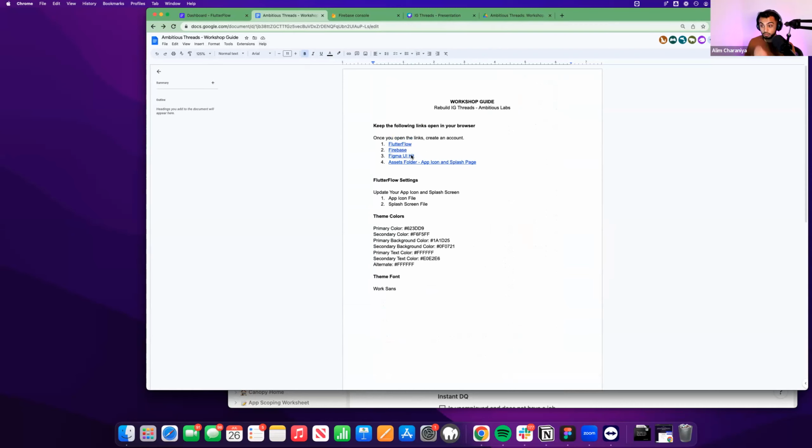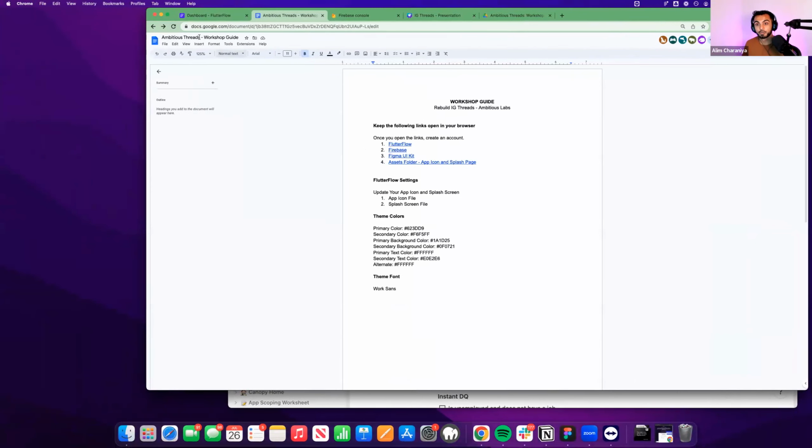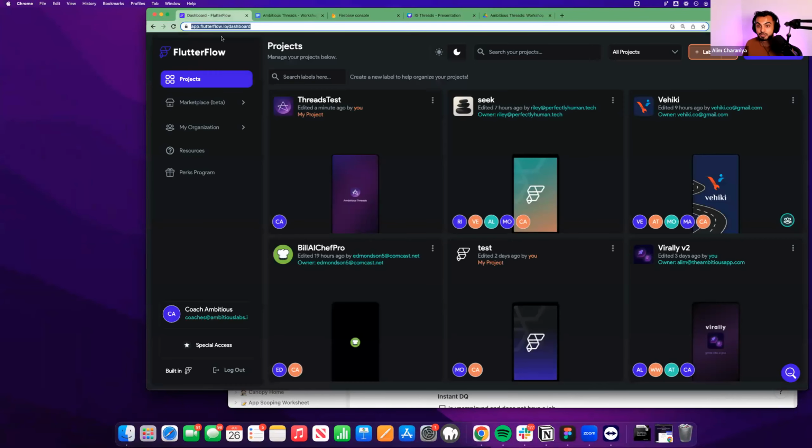Awesome. So let's get started, huh? You guys should have the UI kit open, and that will tell you what exactly we're building. The next step from here is to go to app.flutterflow.io and open up FlutterFlow.